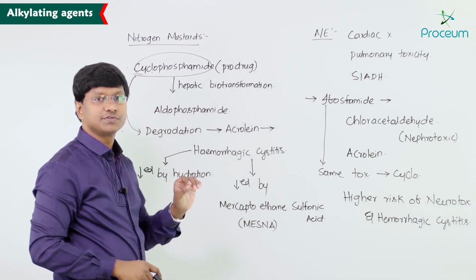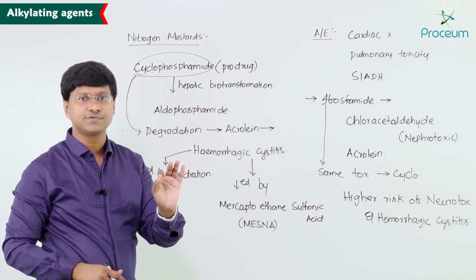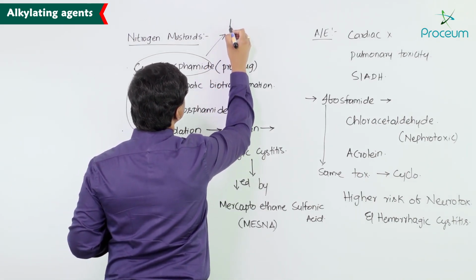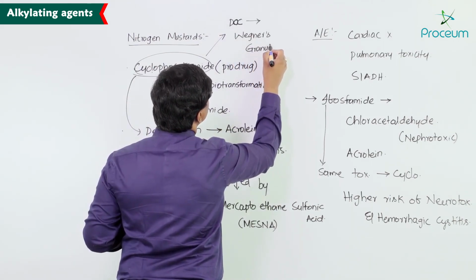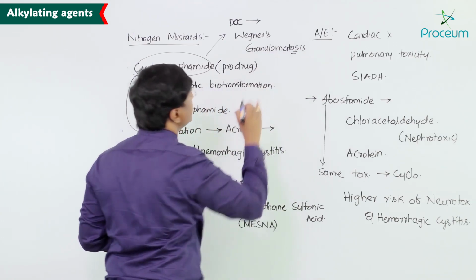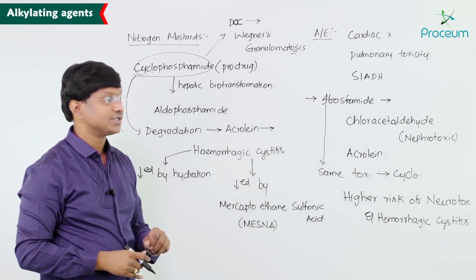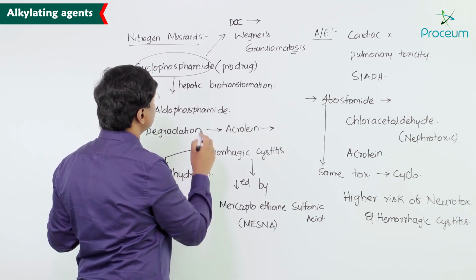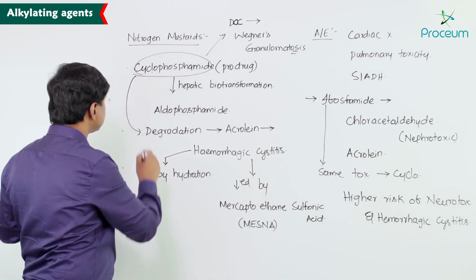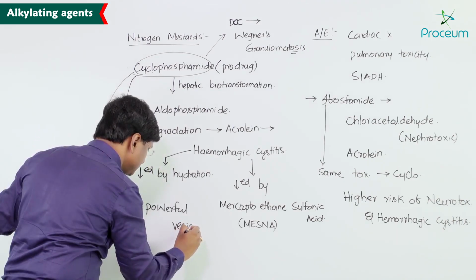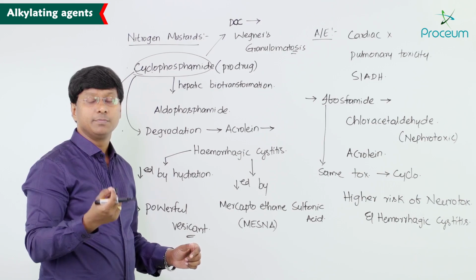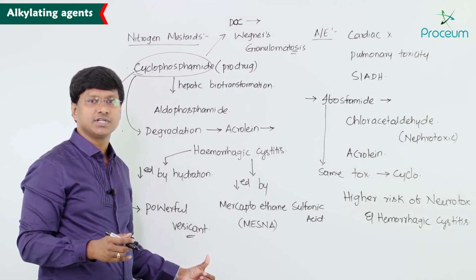Now take cyclophosphamide. Remember, cyclophosphamide is the drug of choice for Wegener's granulomatosis. Remember, an adverse effect associated with cyclophosphamide is that it is a powerful vesicant. Now what do you mean by the word vesicant? A vesicant is a substance which will form vesicles over the skin.